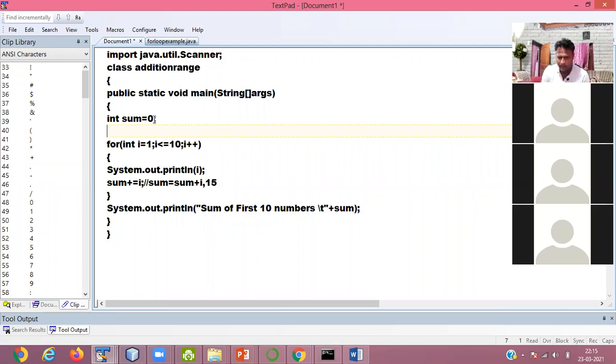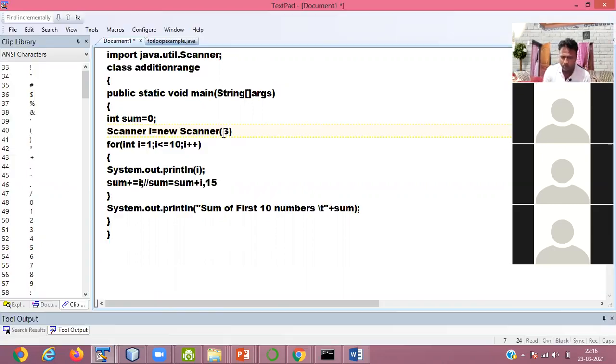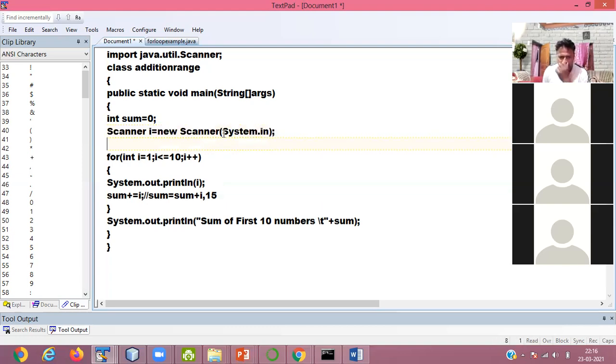Then I define here Scanner s equals to new Scanner, then System.in, which is used for taking the keyboard input, and here I define two numbers, num1, num2.